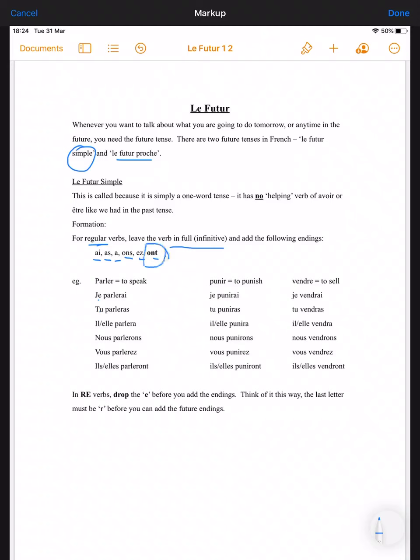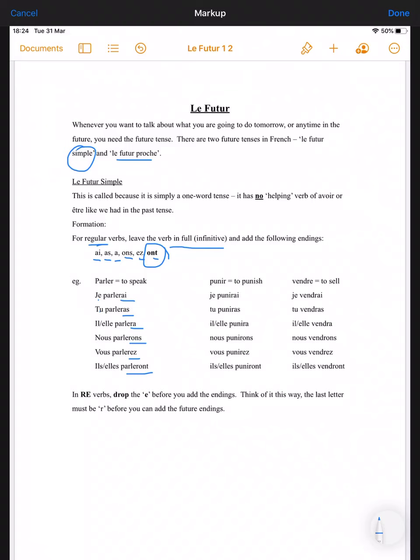So we'll just look at a few examples. Like I said, regular verbs, you leave the verb in full. So for example, parler is an ER verb. So you leave it in full with the ER on it. And then you add on to the end of it whichever ending is appropriate. So, je parlerai. You can see the ai there. Tu parleras. You will speak. Il, elle parlera. Nous parlerons. Vous parlerez. And il, elle parleront. So there you have the verb left in the infinitive form, which is in its full. And then you add on whichever ending you're using.